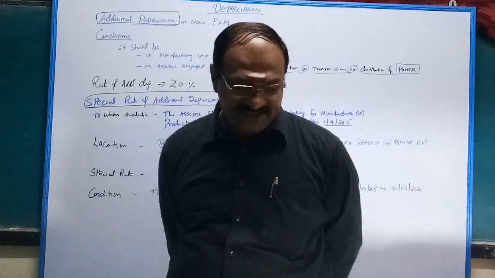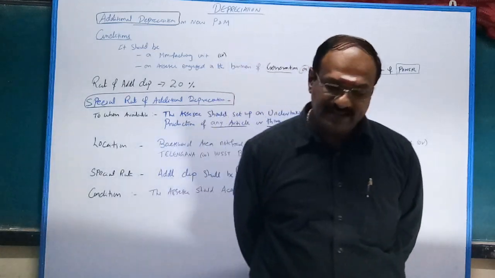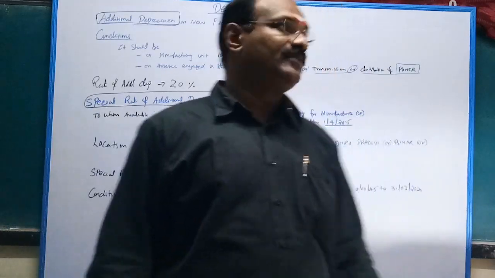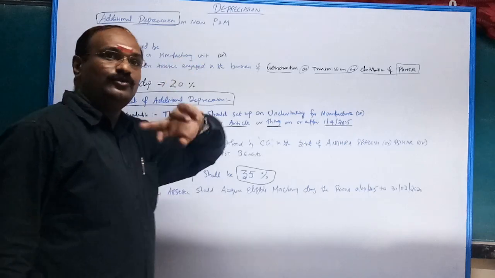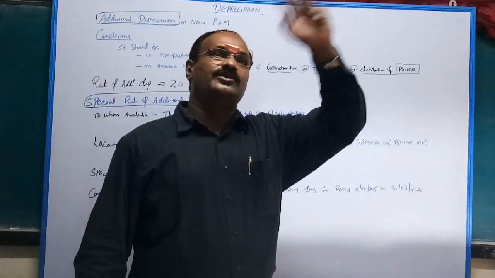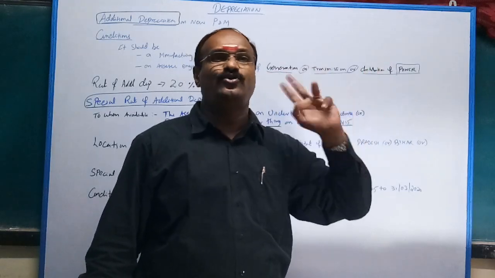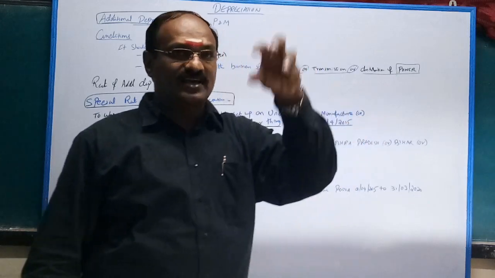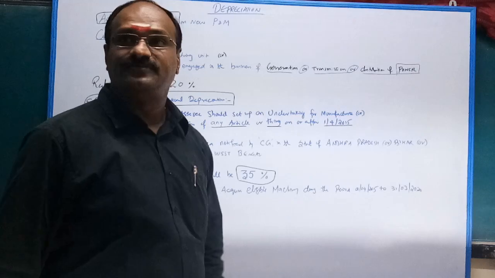Next one, machinery or plant used in any office premises or any residential premises. Say I purchase the machinery, sir, but instead of using it in the manufacturing unit, it is used in, say, the registered office. Sorry to say, you cannot claim additional depreciation. So in order to claim additional depreciation, the asset must be put to use in either the manufacturing sector or power sector.